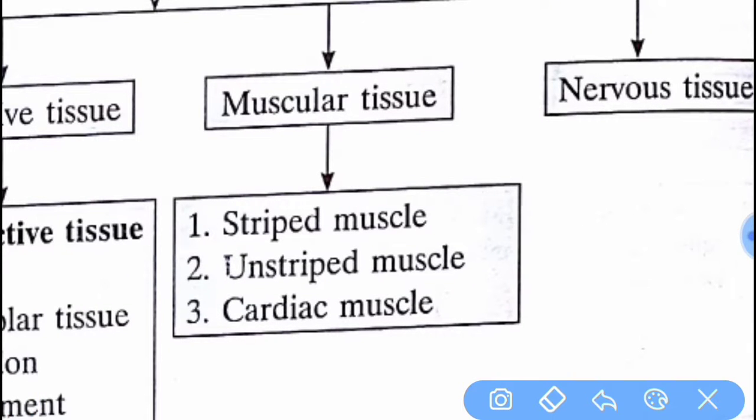The third tissue is muscular tissue. Muscular tissue is of three types: striated muscle, unstriated muscle, and cardiac muscle. And the last one is nervous tissue, which is related to the nervous system. So we will now read about them in detail.